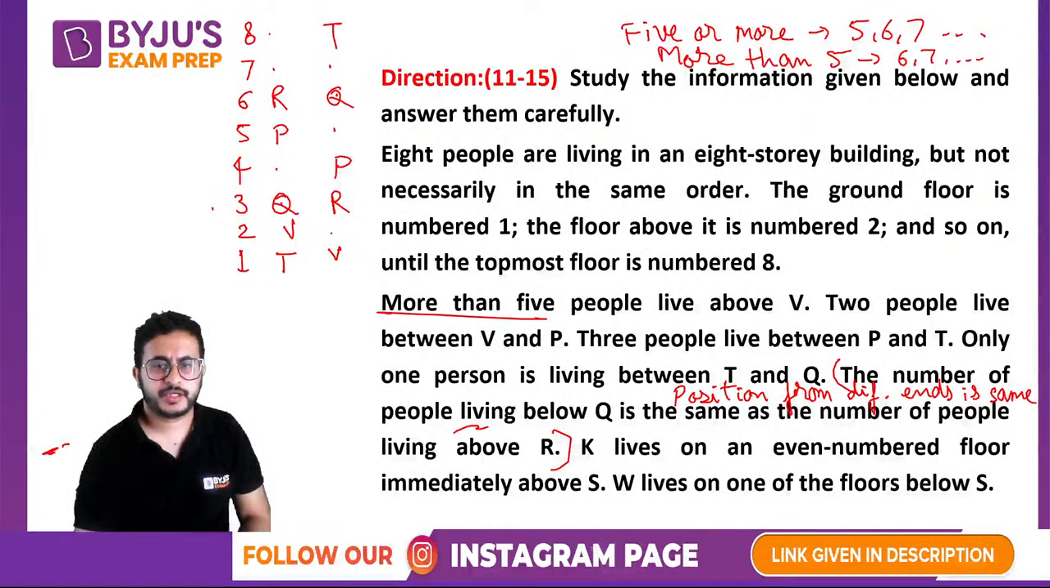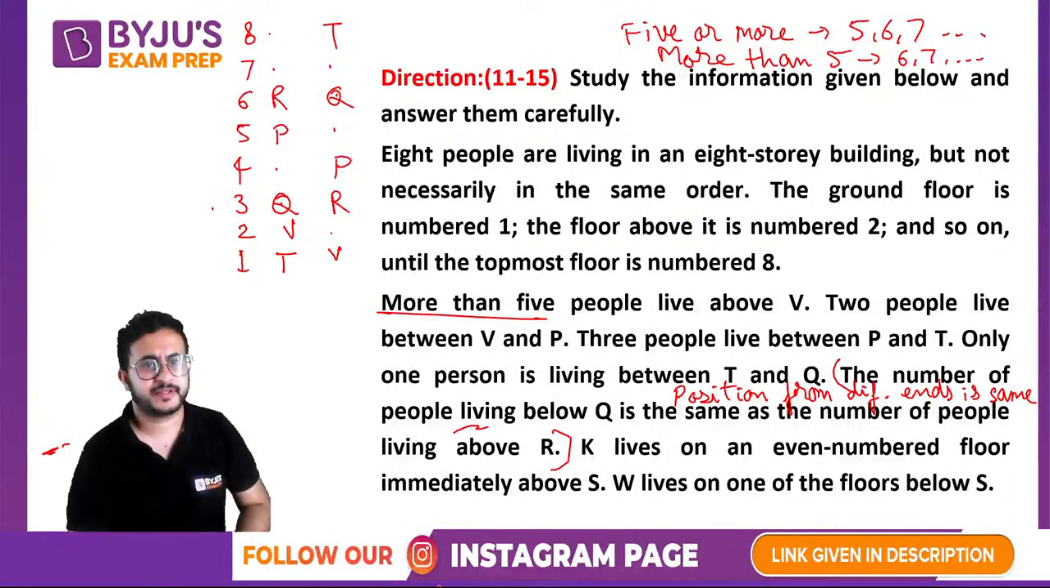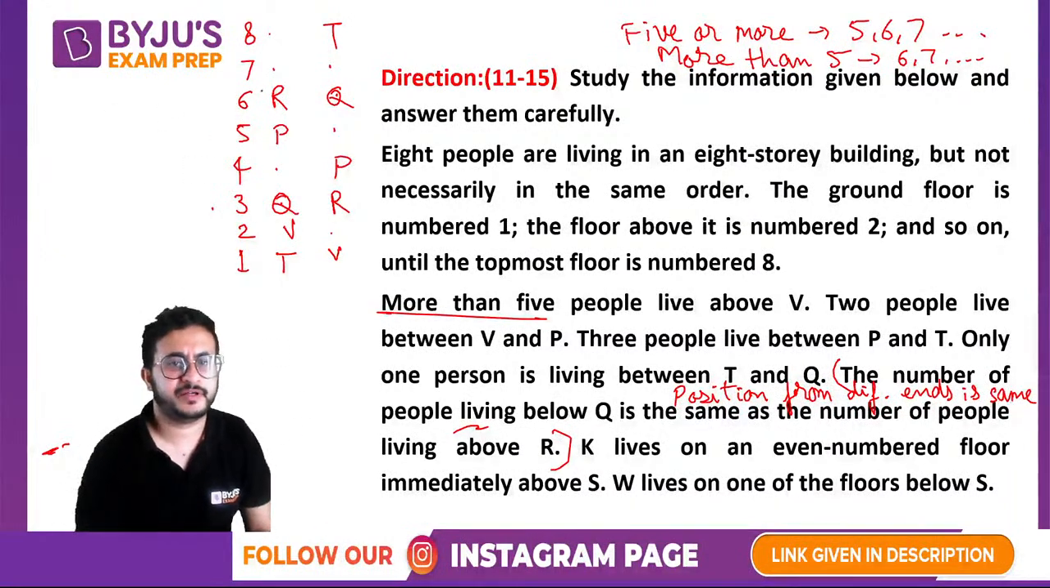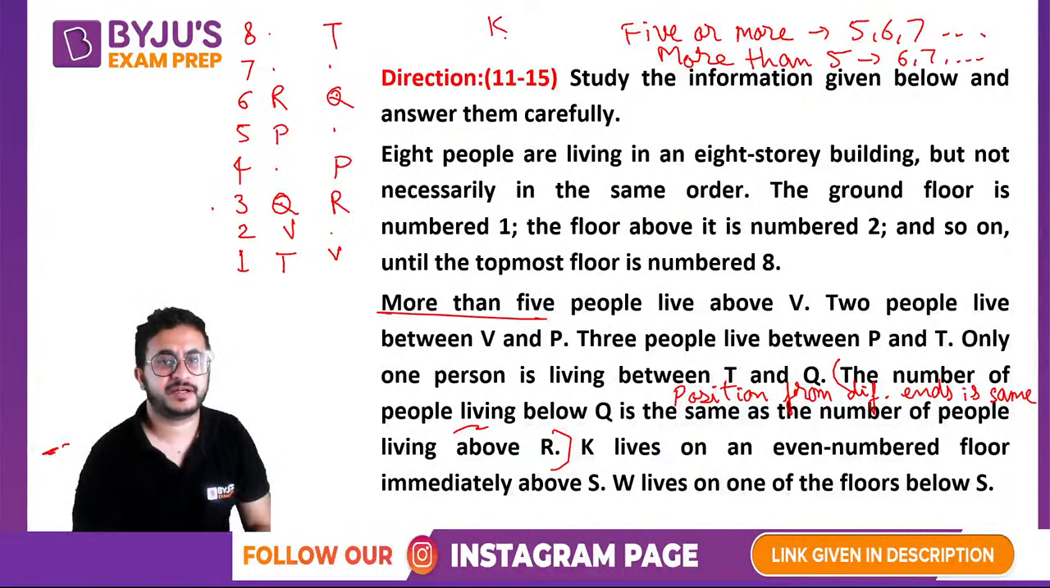Okay. All right. Now K lives on an even numbered floor immediately above S. So K will come just above S. Now in this case, we do not have any scenario wherein we can place these two like this. That will be possible in this scenario, and this case gets eliminated.